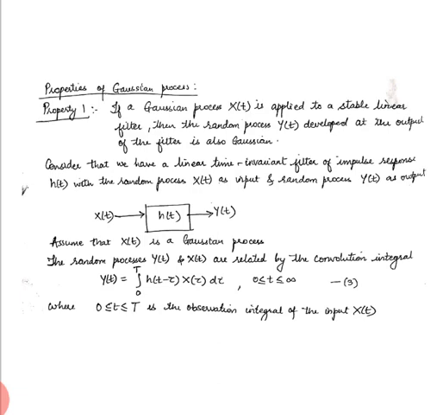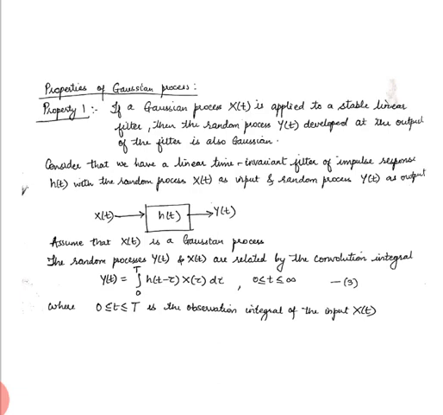Now X of t is a Gaussian process, given to us, and it is passed through a filter whose impulse response is h of t. You can see the block diagram over there. Since these are values in terms of time, Y of t will be the convolution of X of t with h of t. If it was in terms of frequencies, we would have just multiplied X of f with H of f to get Y of f, but that is in the frequency domain. Now we are working with respect to time, so in terms of time, Y of t is going to be X of t convolved with h of t.